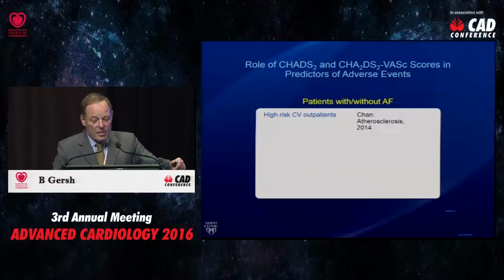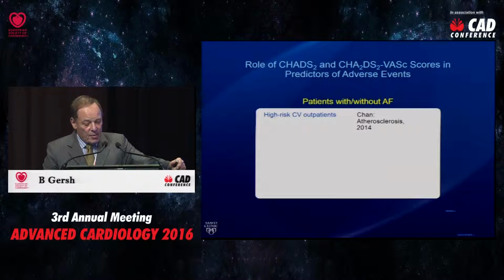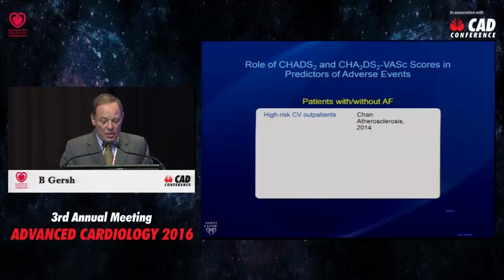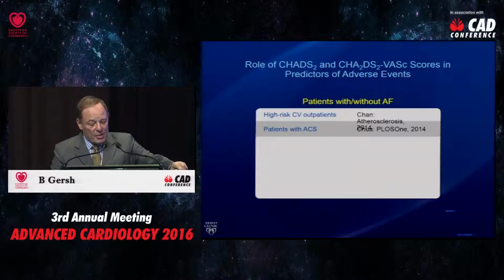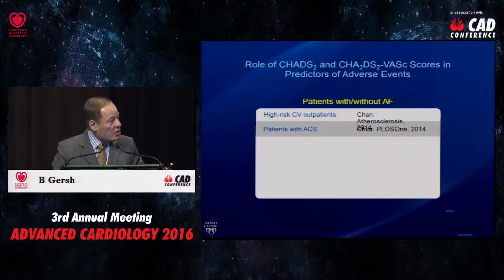Now, this is the CHADS-2 and the CHADS-2 VASc as predictors of adverse events. In this series of studies of patients with and without atrial fibrillation, the CHADS-2 score and the CHADS-2 VASc score identified high-risk cardiovascular outpatients. In patients with acute coronary syndromes, without atrial fibrillation, the CHADS score predicted adverse events.